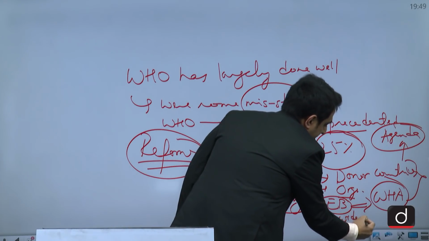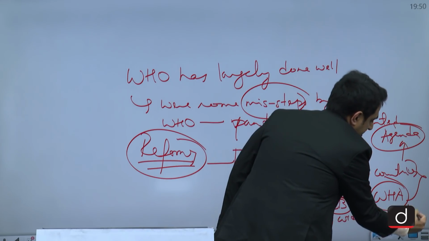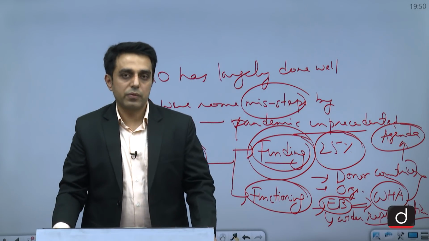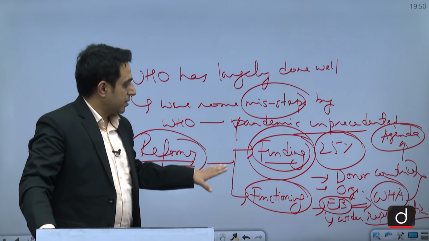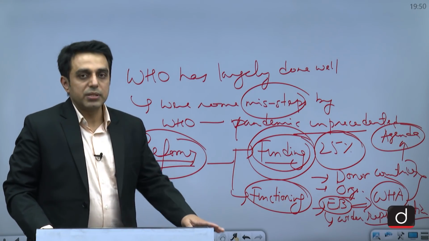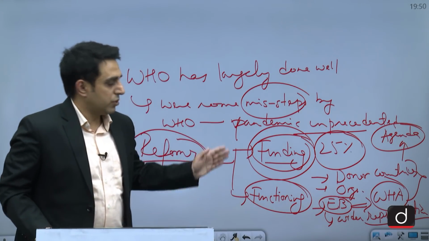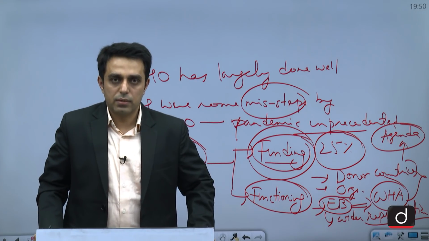Right now, its representation is not that wide, because these pandemics and diseases are affecting all the people of the world. So it should have wider representation of concerned countries. So these are two reforms that we can cite, that WHO needs to reform itself, and this is how we should be answering this particular question. Now let's move on to the next question.